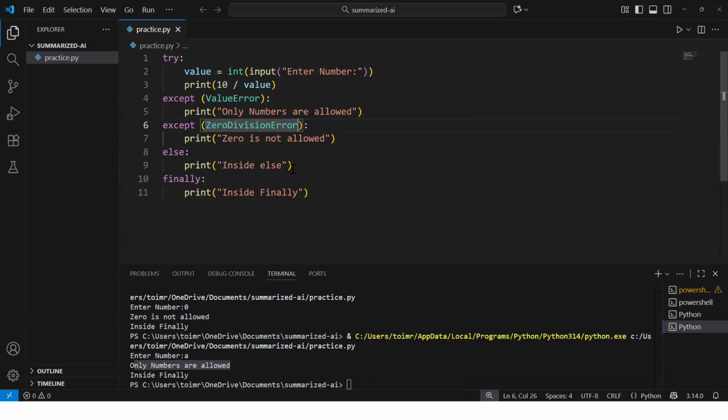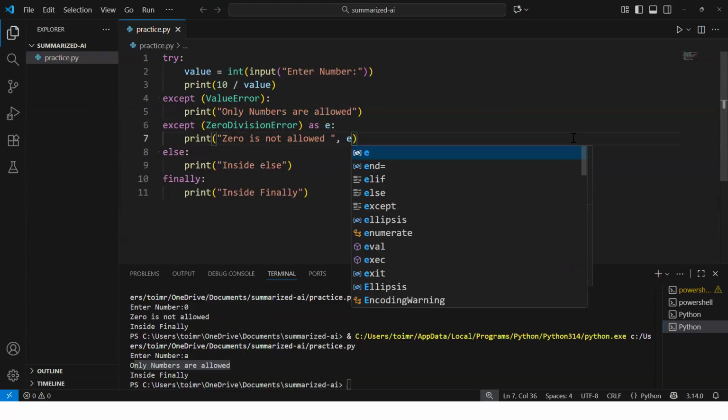Great. Now, if I want to print the error, what exact error we are getting, correct? So for that, we can create a variable of this particular exception. So I'm saying except ZeroDivisionError as e, and there below I can print this particular e.